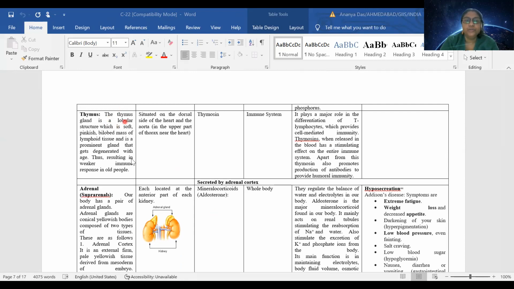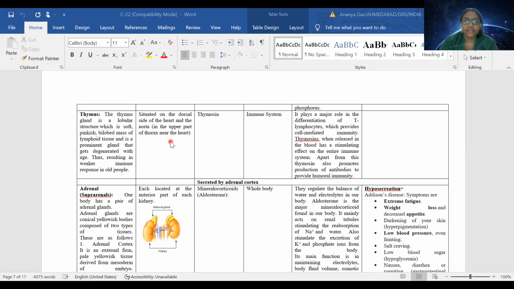So it is a lobular structure, and it is also bilobed and full of lymphoid tissue, because this is the gland which plays a prominent role in our immune system. So as we grow old, our immune system gets weak.